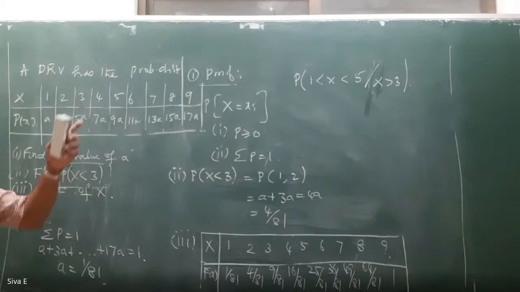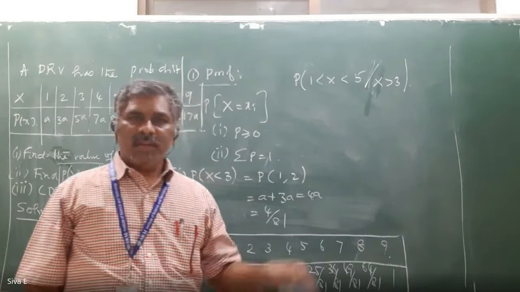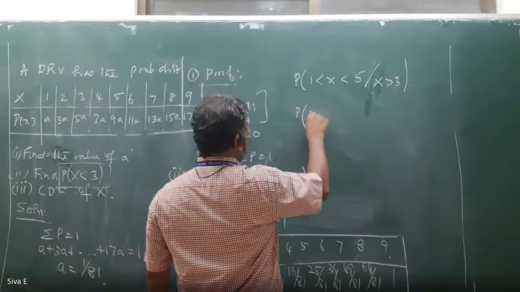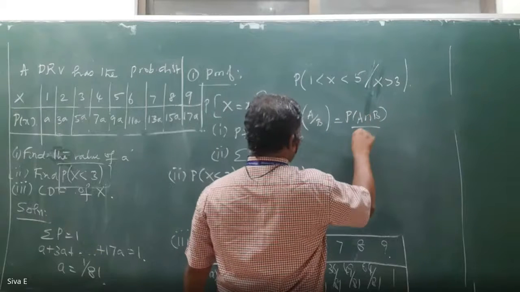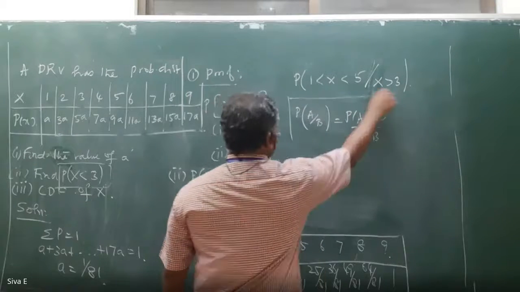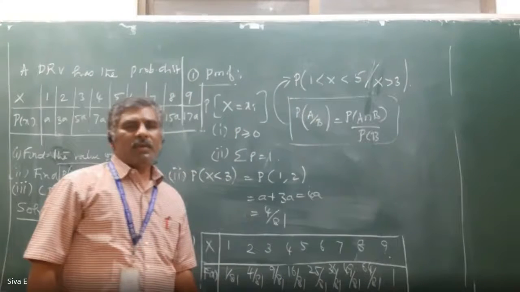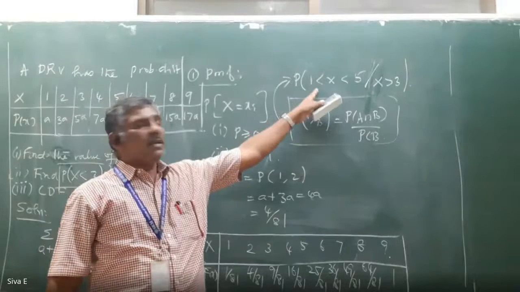In case the question is like that, you have to use the formula: probability of A given B equals probability of A intersection B by probability of B.